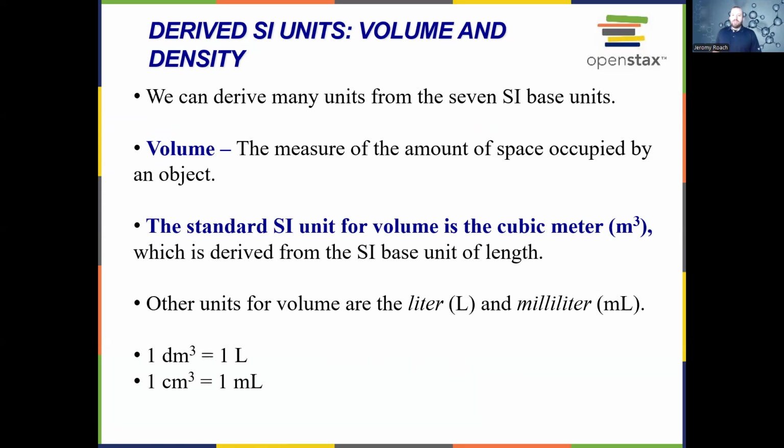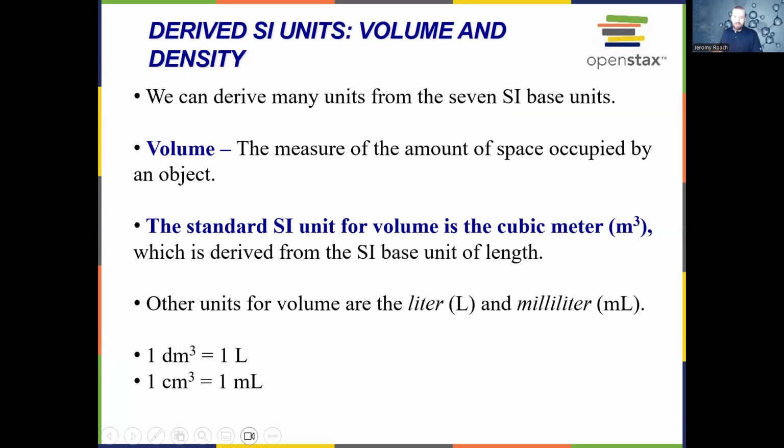Volume and density. The measure of the amount of space that is occupied by an object is the definition of volume. We can use units such as liters and milliliters. And when we express volume, we can cube the dimension.